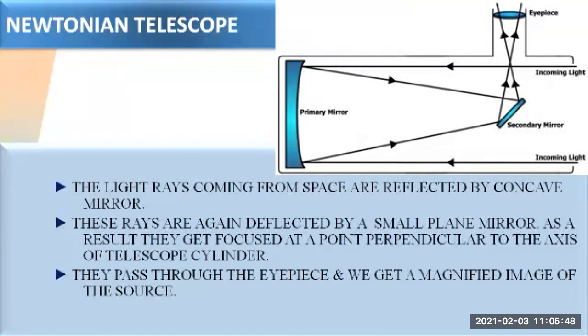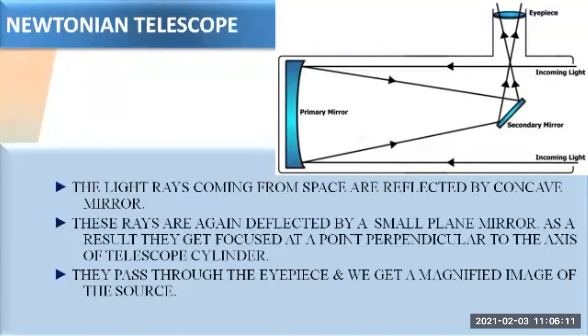As a result, they get focused at a point lying on the perpendicular to the axis of the telescope cylinder. They pass through the eyepiece and we get a magnified image. If you see this diagram, you will come to know that the light rays which are entering the telescope firstly fall on the concave mirror.